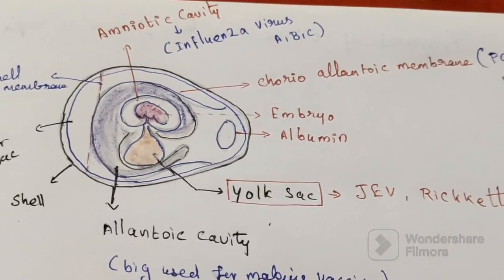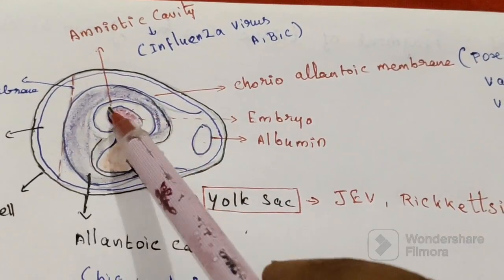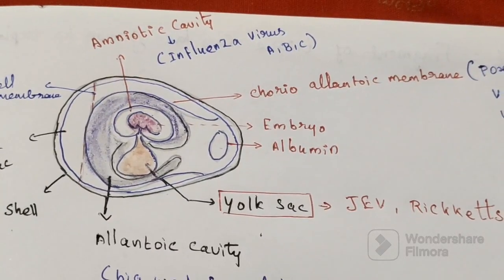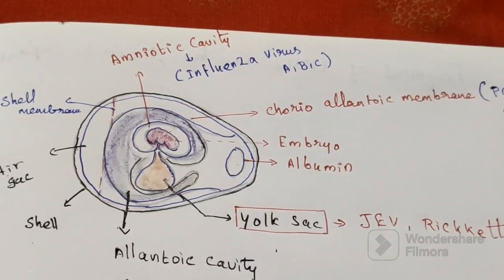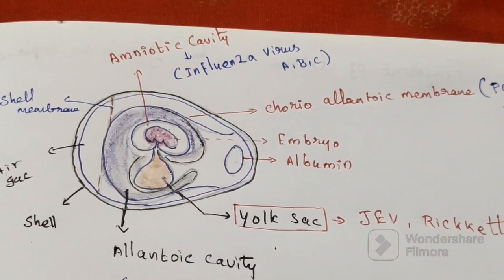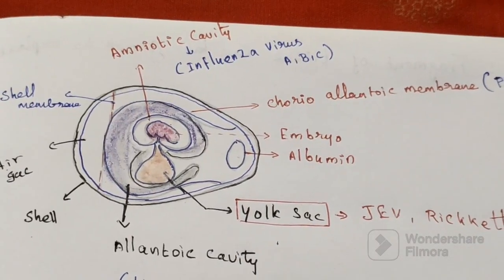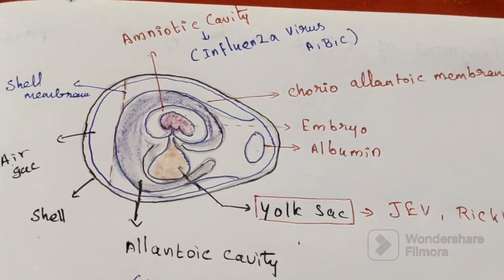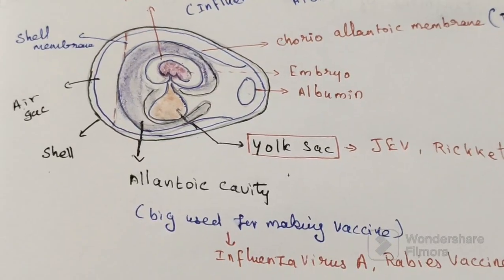Then next, the amniotic cavity is used primarily for isolation of influenza virus. Viral growth of influenza can be detected by hemagglutinin. Mainly influenza virus, all 3 types A, B, C, can be cultivated in the amniotic cavity. Then the allantoic cavity, influenza virus type A only.